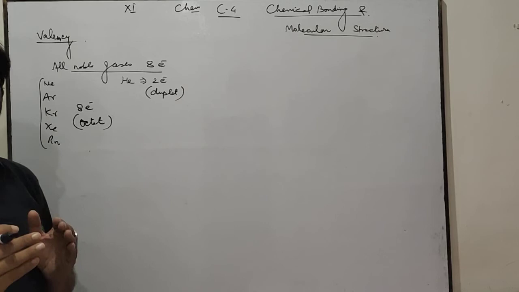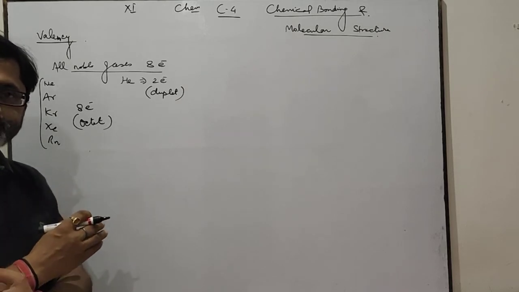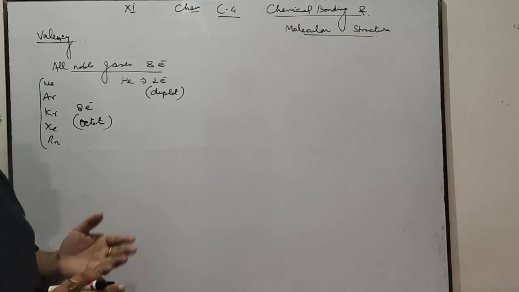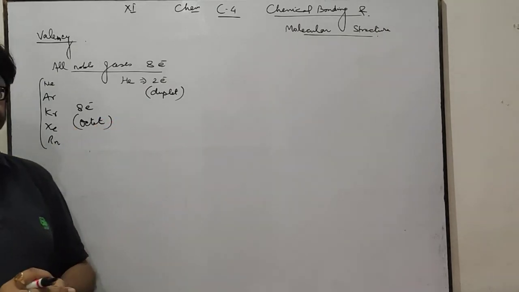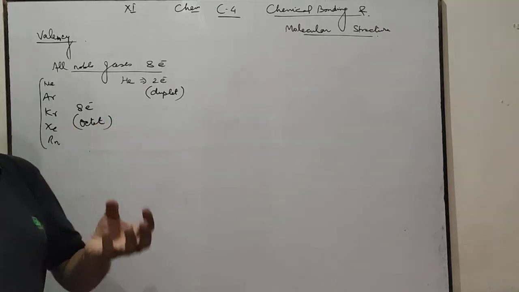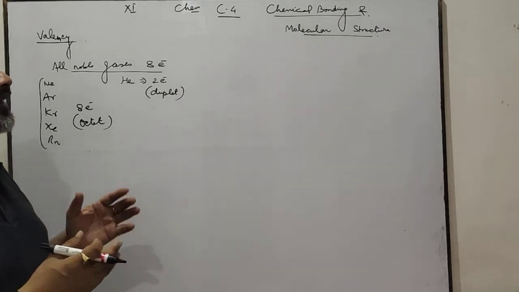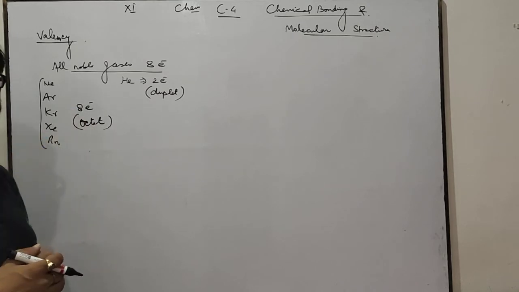Those elements which do not have 8 electrons in the valence shell either lose, gain or share electrons with other elements and complete their octet.